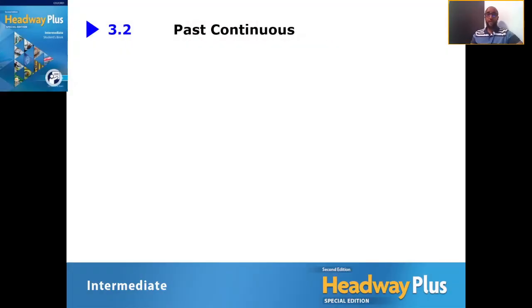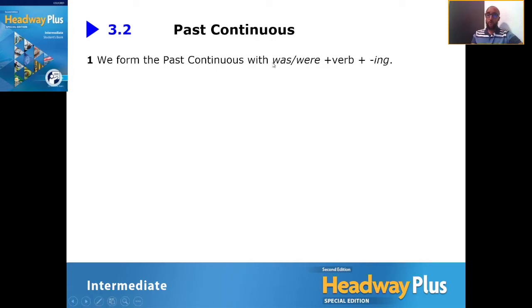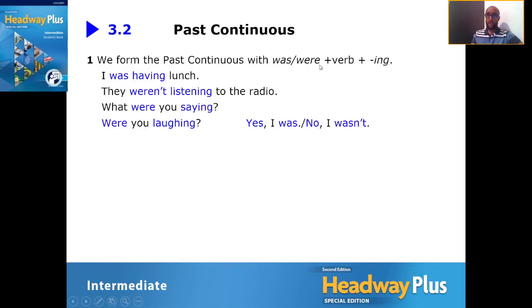Here we are. So let me switch over to the other screen. Right. So here we're going to talk a little bit more about the past continuous. What's the form? Normally we have the helping verb was and were, plus a verb, and that last verb must have an ING.